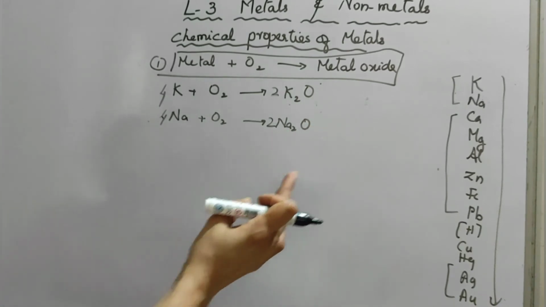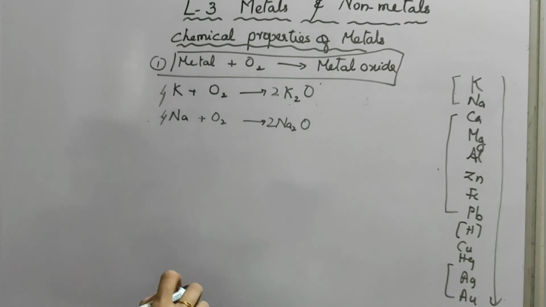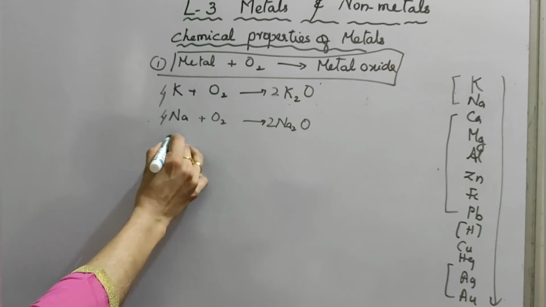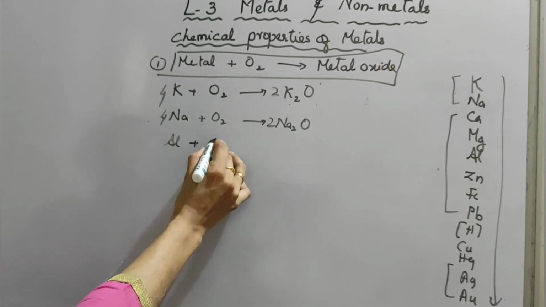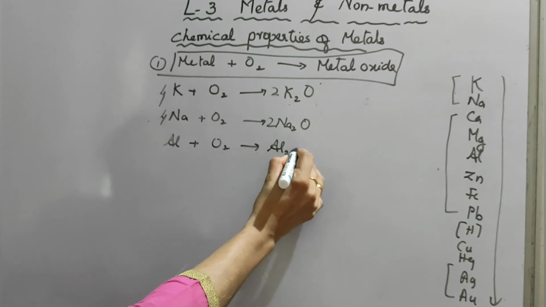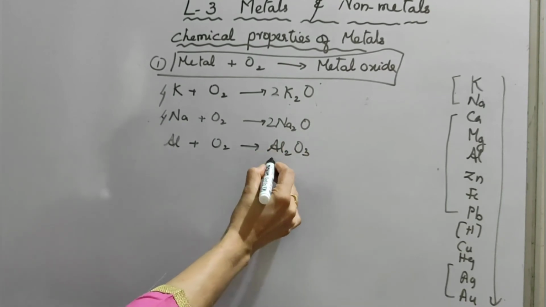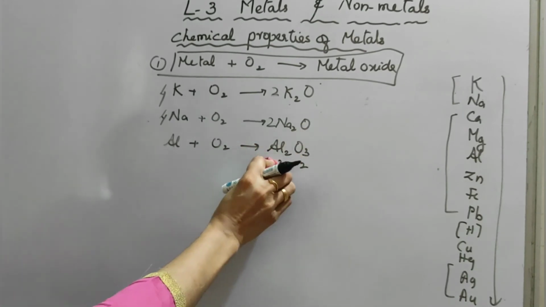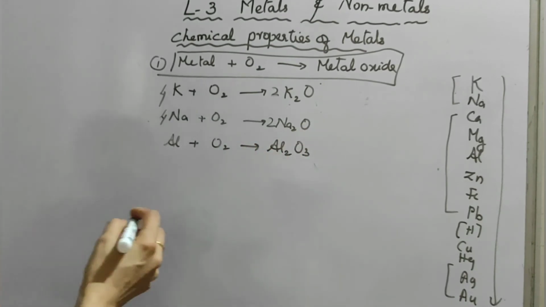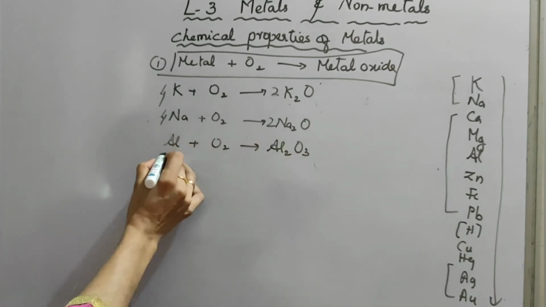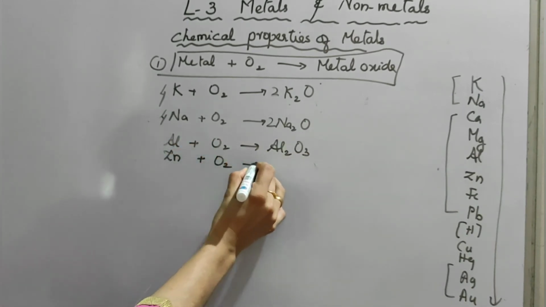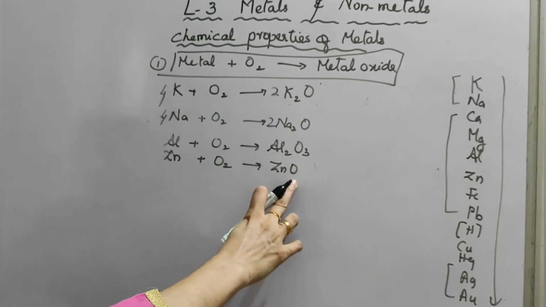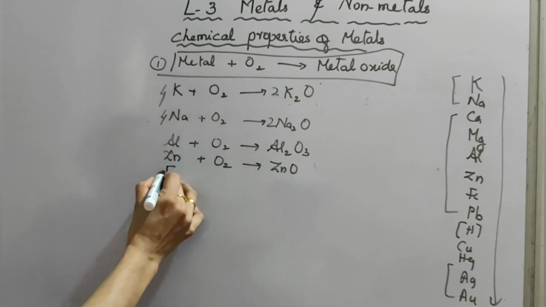Next we take the middle reactivity metals, for example aluminium. Aluminium reacts with oxygen, giving aluminium oxide, Al2O3. Aluminium is +3 ionic state, oxygen is -2, cross multiply to get Al2O3. Now take zinc. Zinc reacts with oxygen, giving zinc oxide, ZnO, because zinc is +2 and oxygen is -2.